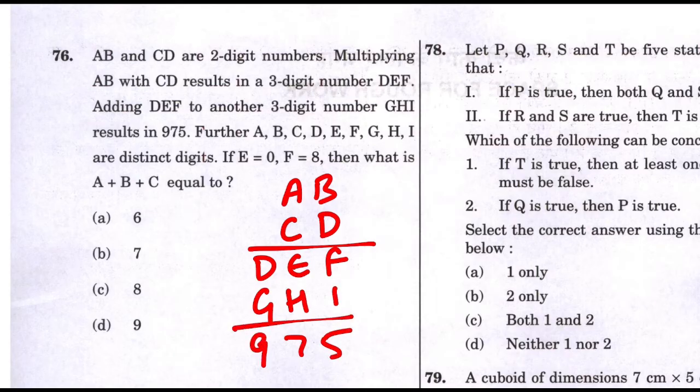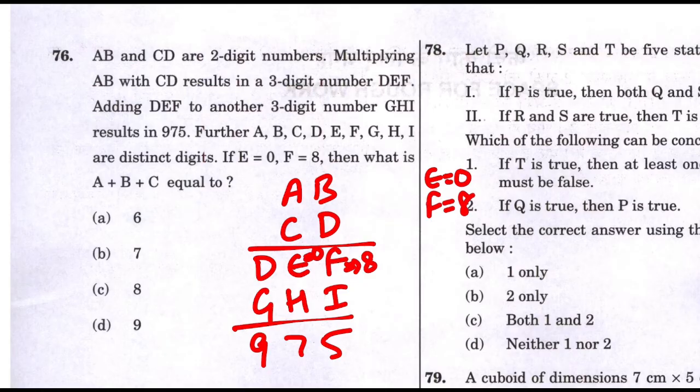Till now, it's pretty simple what they have said. And they have said E is 0, and F is 8. So this is 8. Right? Now, GHI. Let's start with F is 8.